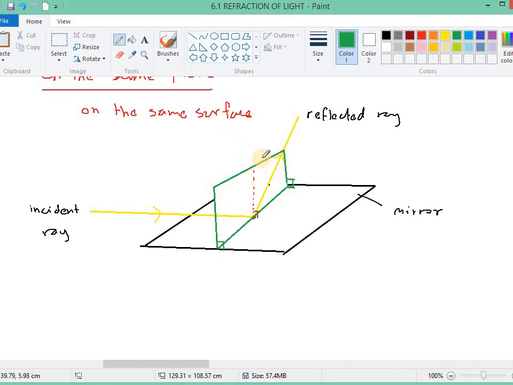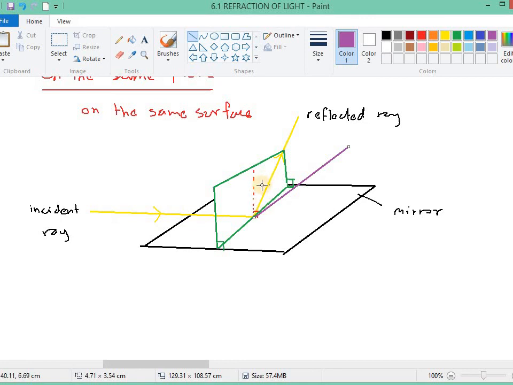That means the light will not go in here. It will not be that this light is on this surface and the normal is on this surface, but the reflected ray is outside the surface, going in another direction like that.